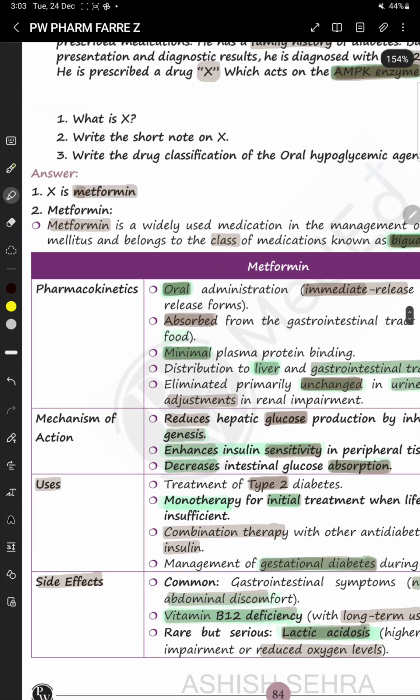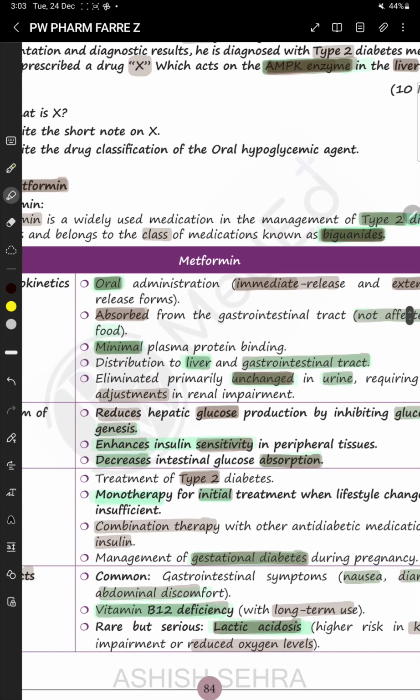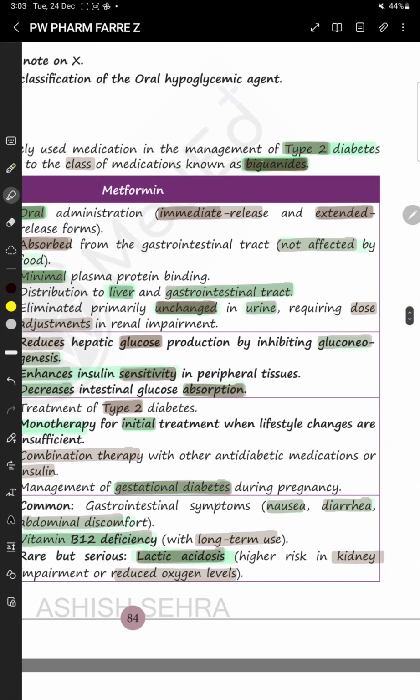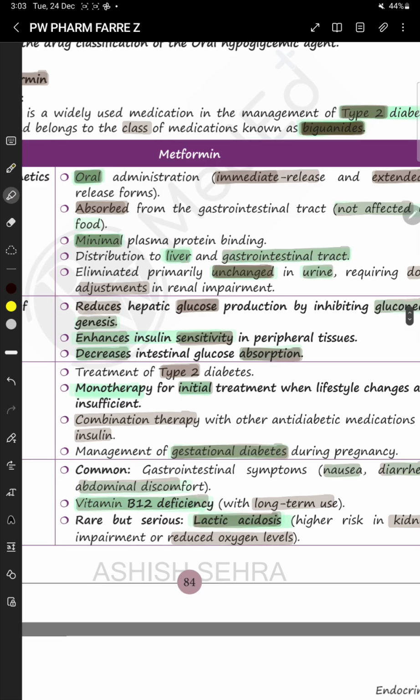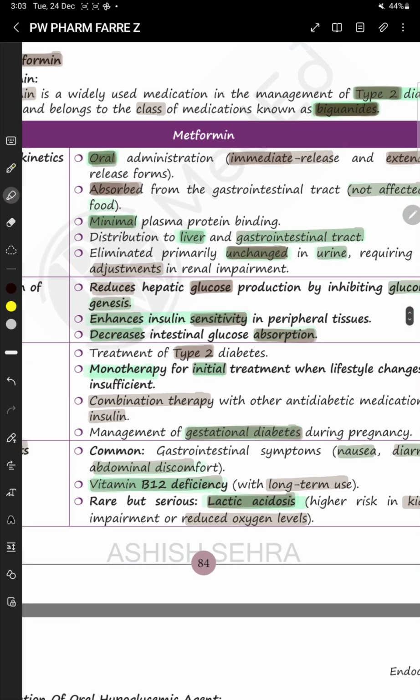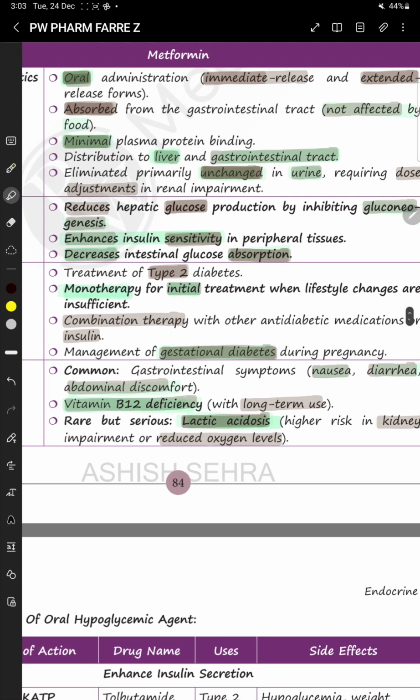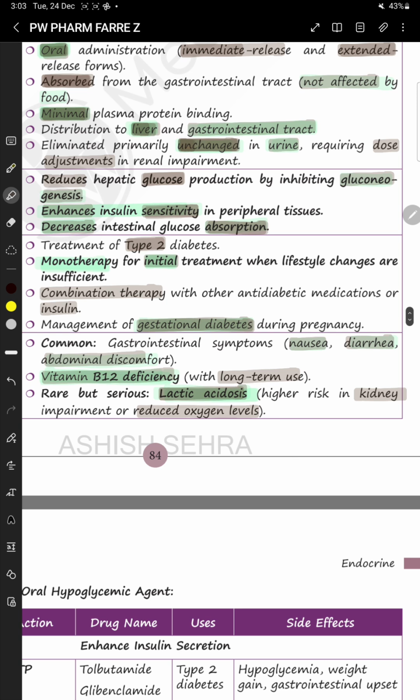Okay. So metformin will act on the AMPK enzyme in the liver. It comes under the class biguanides, used to treat type 2 diabetes. Oral administration, absorbed from GIT, not affected by food. Minimal plasma protein binding. It is distributed to liver and gastrointestinal tract. Eliminated in urine in unchanged form.